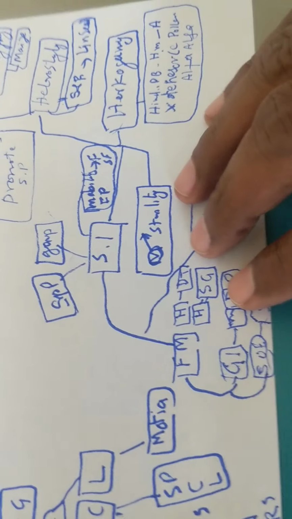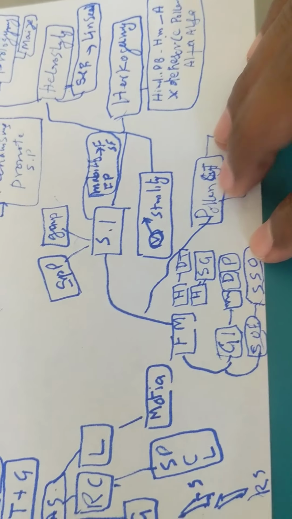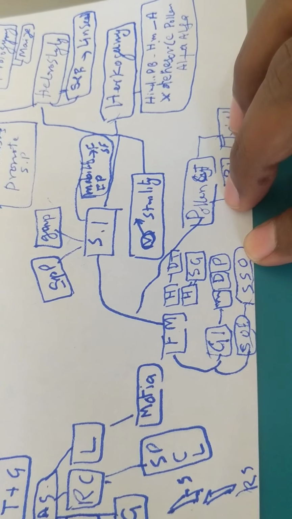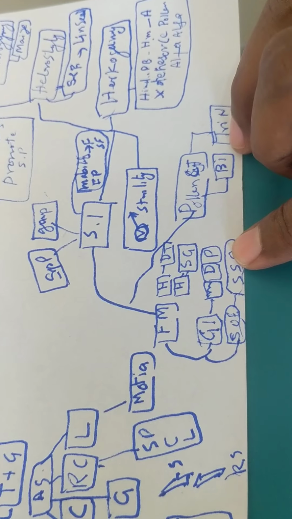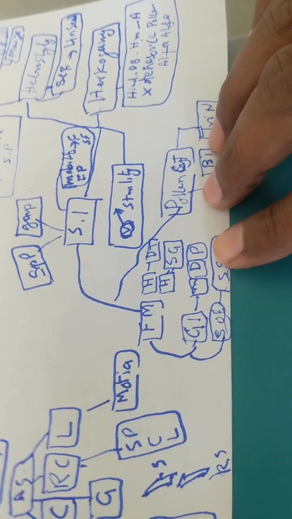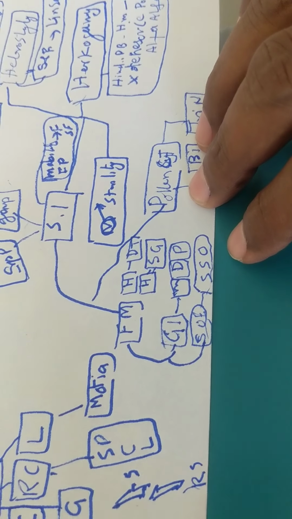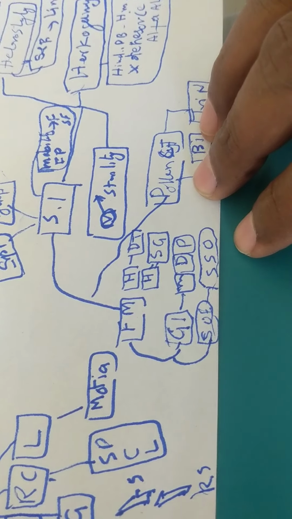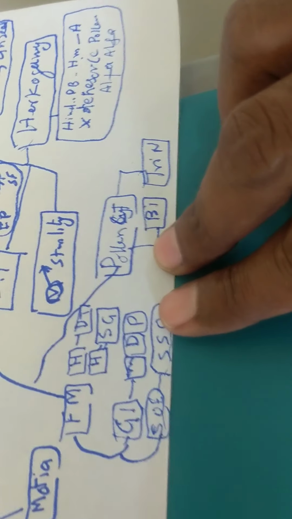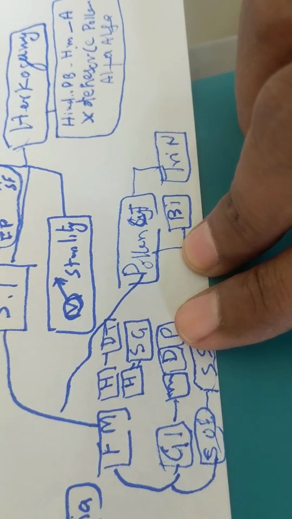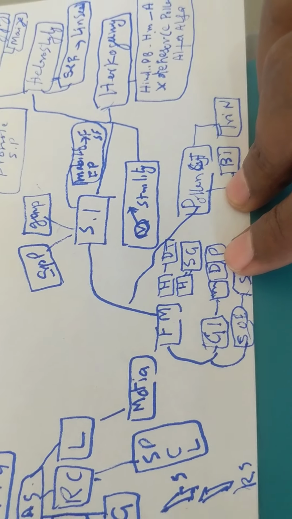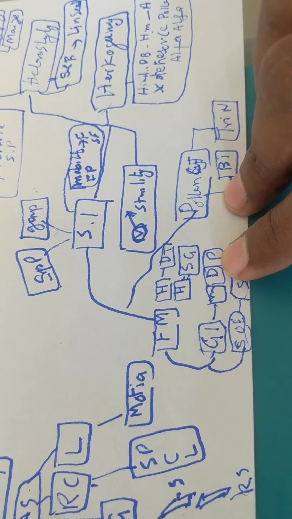There is some classification of self-incompatibility: floral morphology, then gene inclusion, then site of expression, and the last one is pollen cytology. In case of floral morphology, it may be heteromorphic or homomorphic.